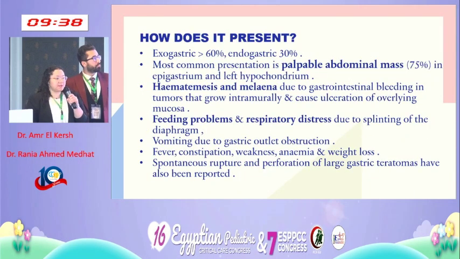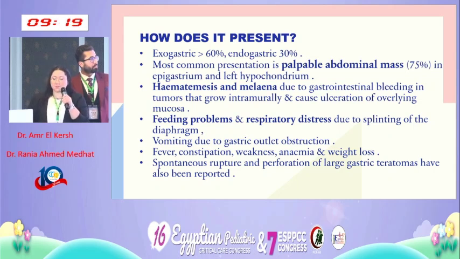So how can a gastric teratoma present? To understand how it can present, we have to know that there are two types. There is the exogastric type, which represents 60% of gastric teratomas, and an endogastric type, which represents 30% of the gastric teratomas. Most commonly, it is an epigastric swelling or a palpable abdominal mass in the epigastrium or the left hypochondrium, usually in the exogastric cases.